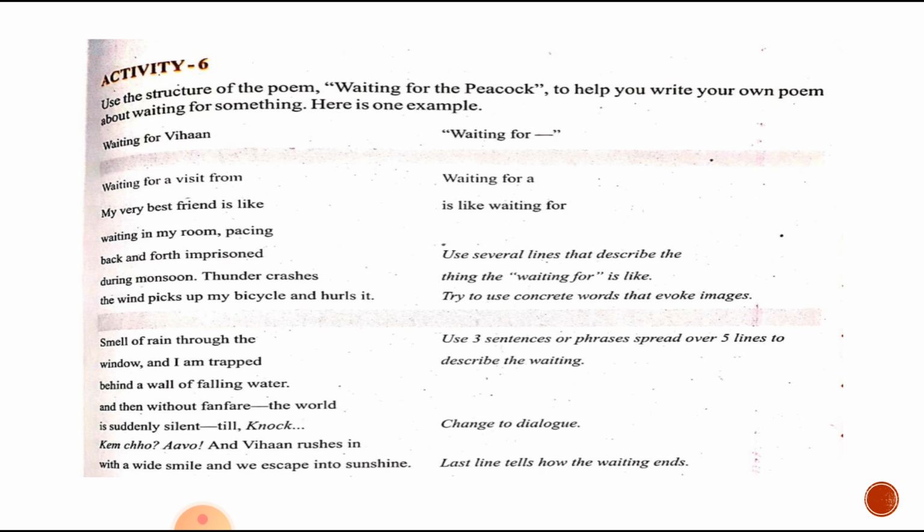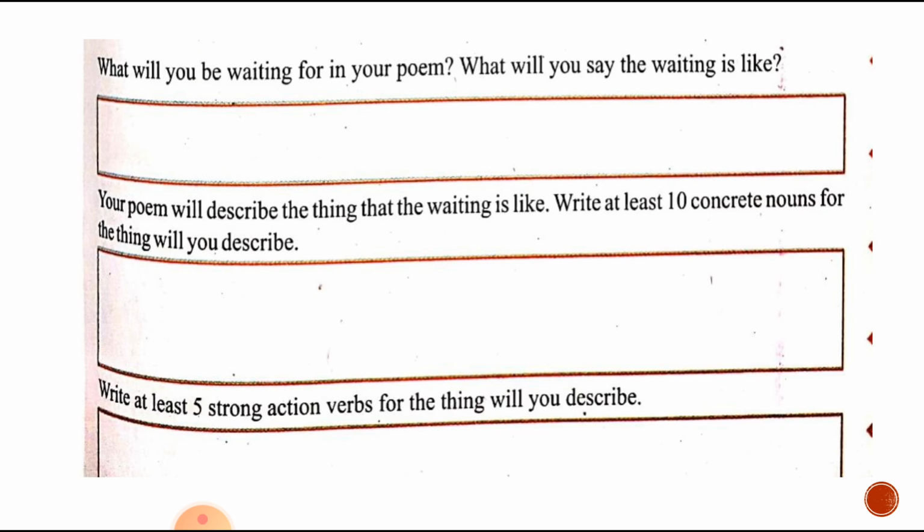Kemcho, Ao, and Vihan rushes in with a wide smile and we escape into sunshine. So we see the change of dialogue, and the last line tells how the waiting ends: escape into the sunshine, meeting him with a wide smile. So all this was about the poem, Waiting for Vihan. In the same way, you need to write a poem of your own. After writing the poem, answer a few questions.